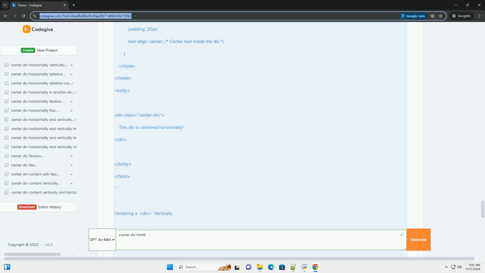Centering a div vertically. Method 2, Using Flexbox. Flexbox is a powerful layout tool that can be used to center elements both horizontally and vertically. Here's how to do it.